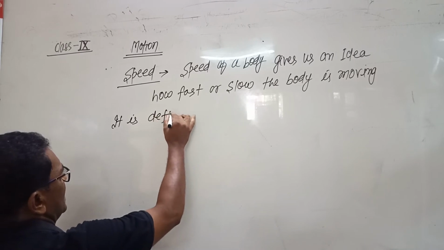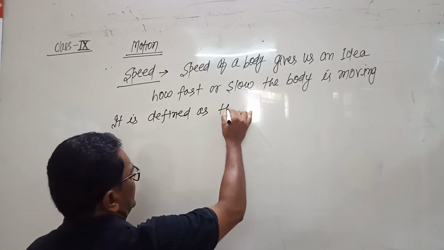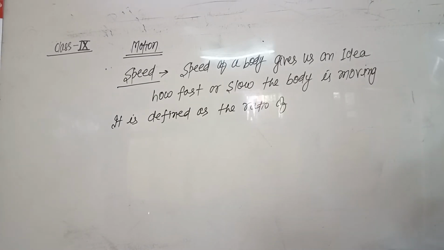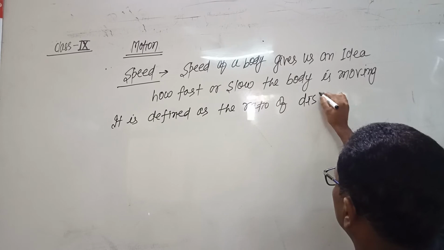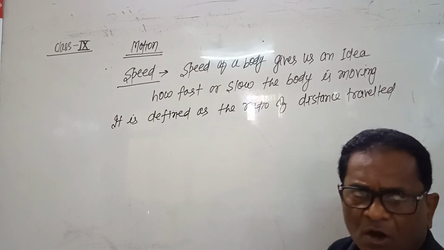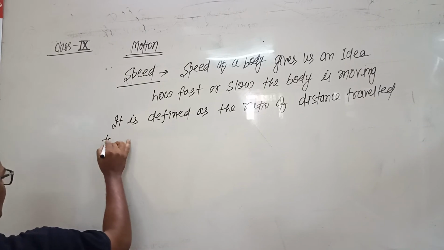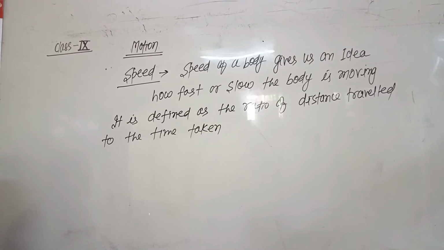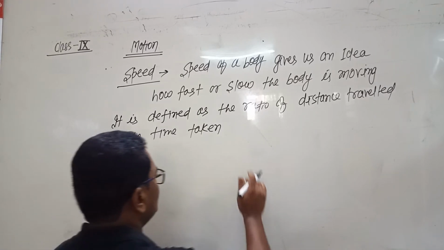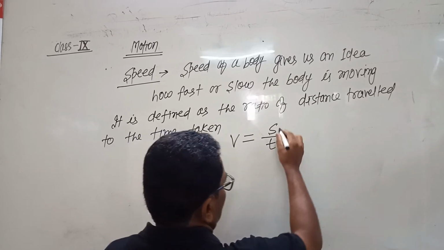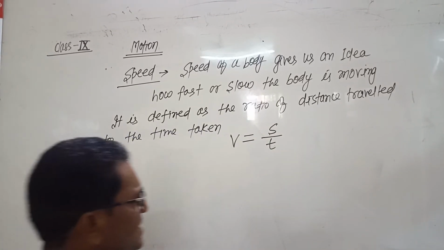Speed is defined as the ratio of distance traveled to the time taken, and speed is given by v equals s by t. s is the distance traveled and t is the time taken.